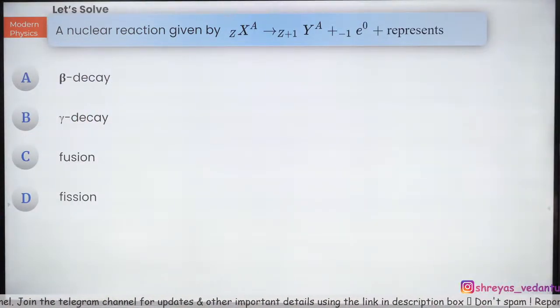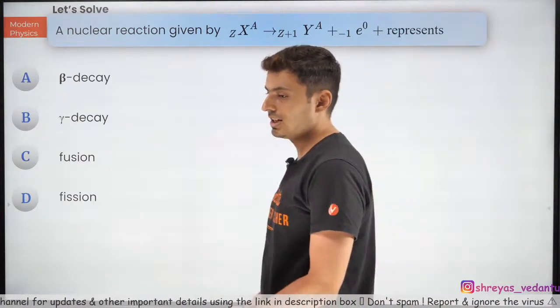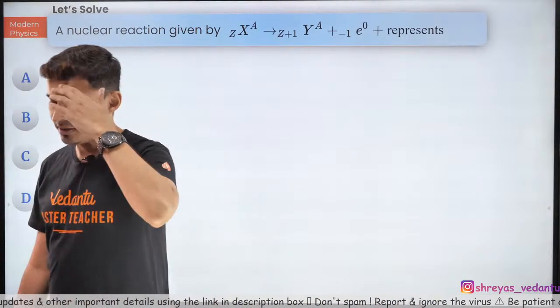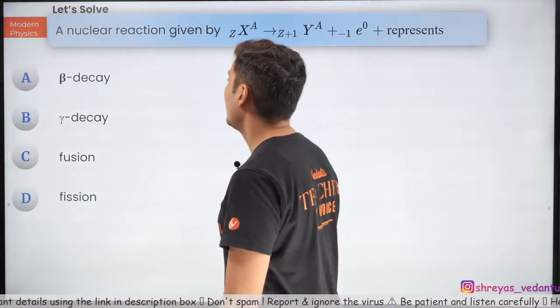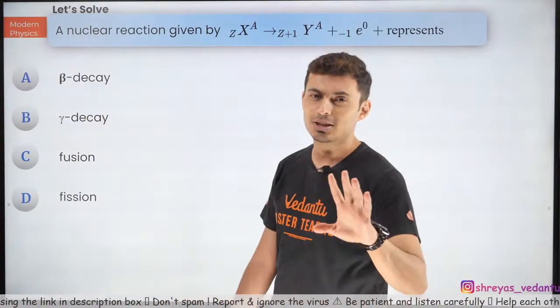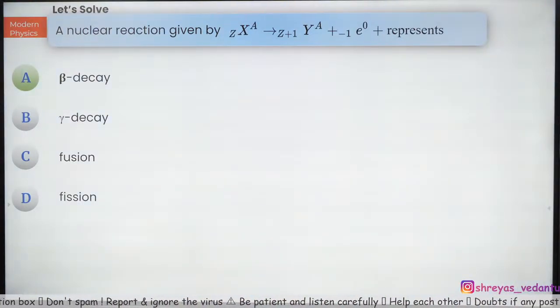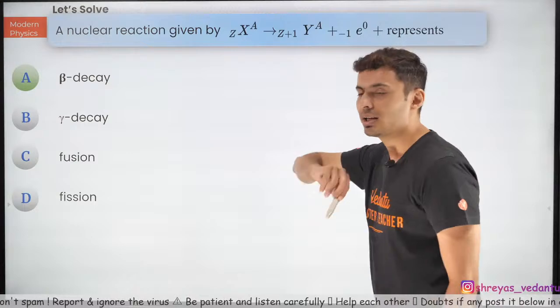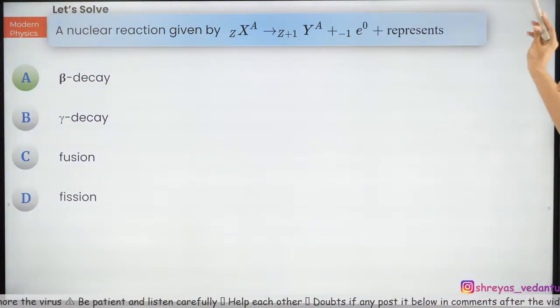Is it beta minus? Is it a beta decay? Is it a gamma decay? Is it a fusion? Is it a fission? Come on, my warriors, figure this out. A for sure. Thank God. Look at this. Suddenly when I put simple questions, the chat box gets flooded. Very good. You should be able to do this. Yes, it's a beta decay. This is an electron. Electron is a beta. Beta decay. Okay.